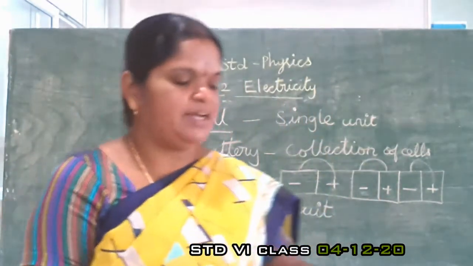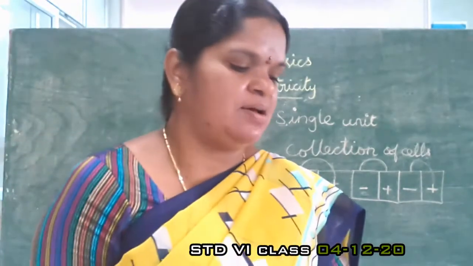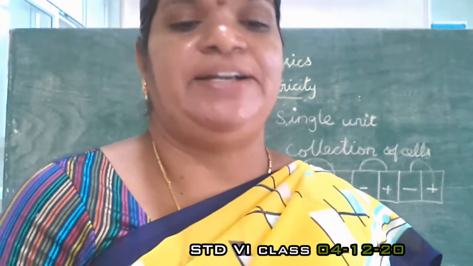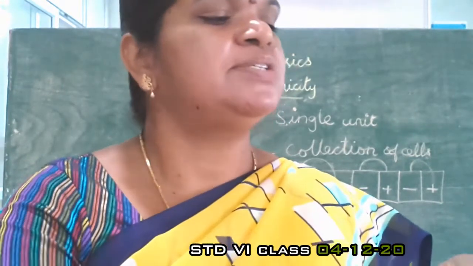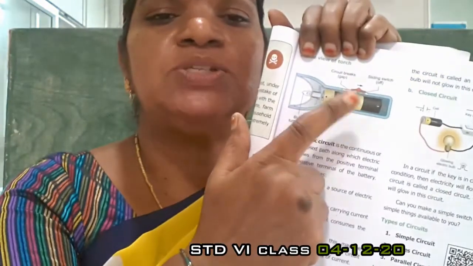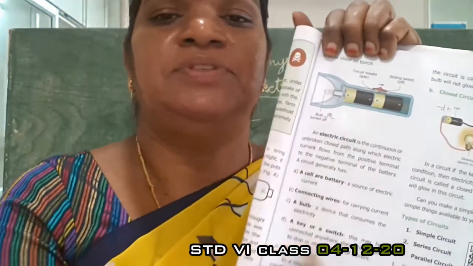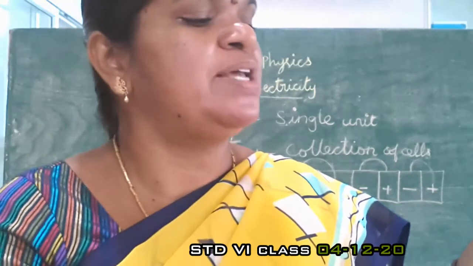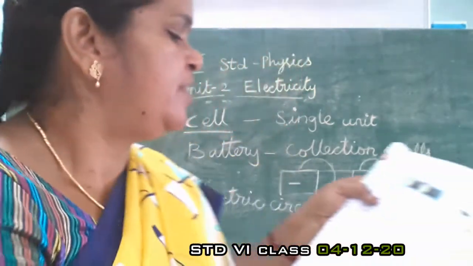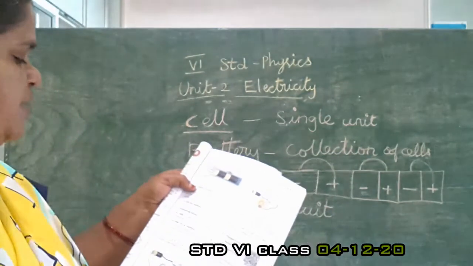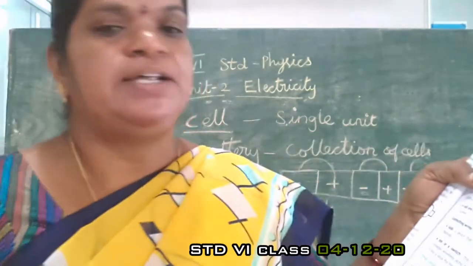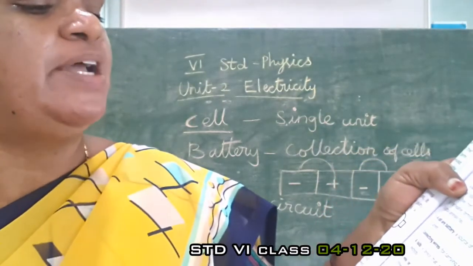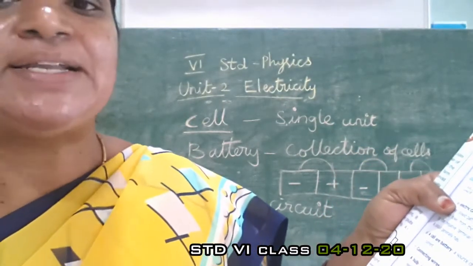In an electric circuit, a cell or battery is a source of electric current. Here, the cell we are using is the source of electric current. The next one is connecting wires, for carrying current. And then a bulb. The next one is the bulb, a device that consumes the electricity.